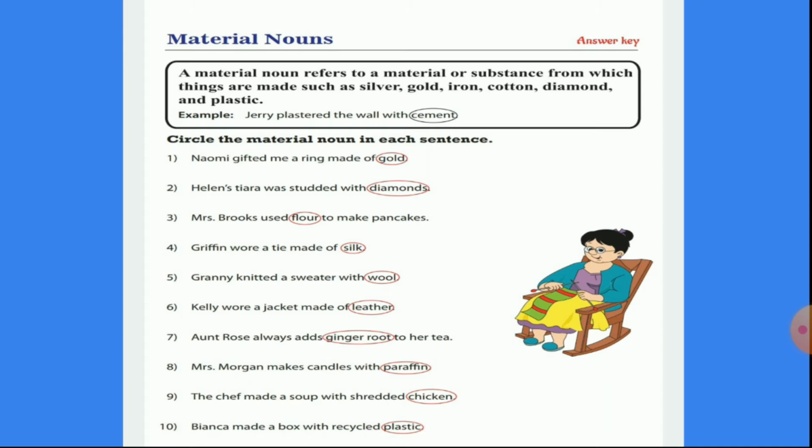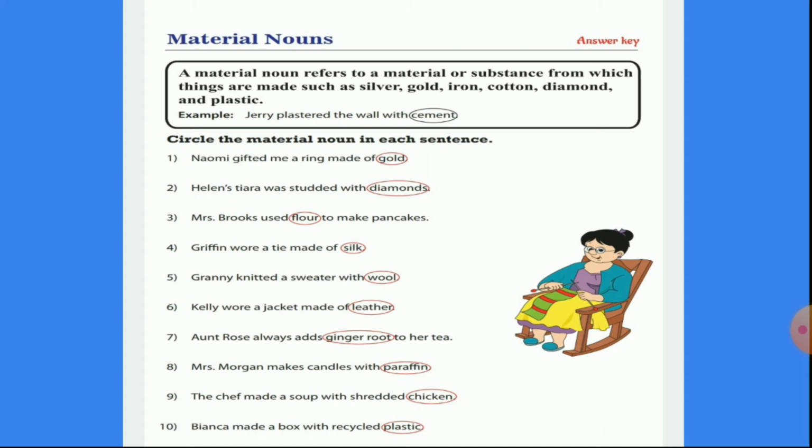So flour is the material noun here. Number 4, Griffin wore a tie made of silk. Silk is the material noun. Number 5, Granny knitted a sweater with wool. Wool is the material noun. Number 6, Kelly wore a jacket made of leather. So leather is the material noun.